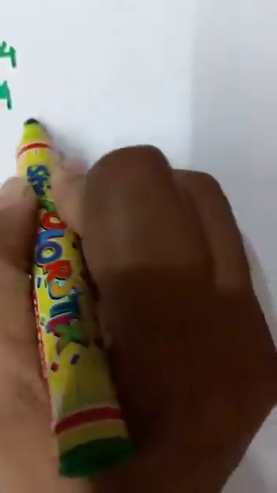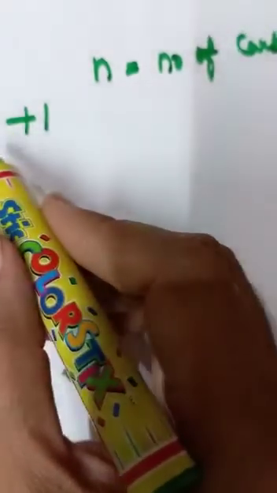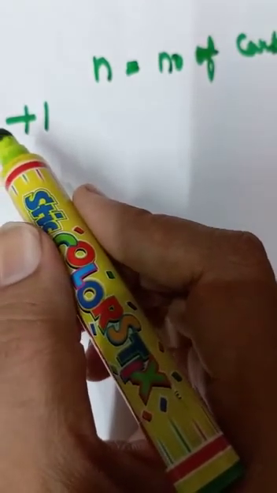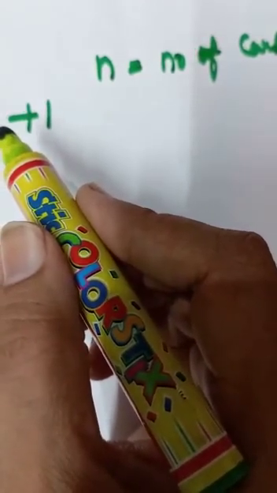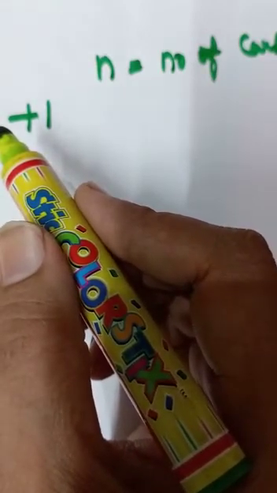See, what is this formula? 2 to the power n minus 4 plus 1. And what is n here? N means the number of carbon atoms. Is it clear? Now you can use this trick for other members also, and you can check the isomerism of methane, you can check the isomerism of ethane and propane and butane and so on.